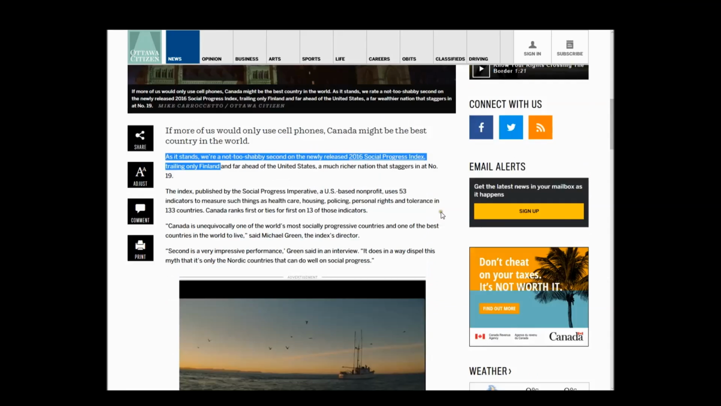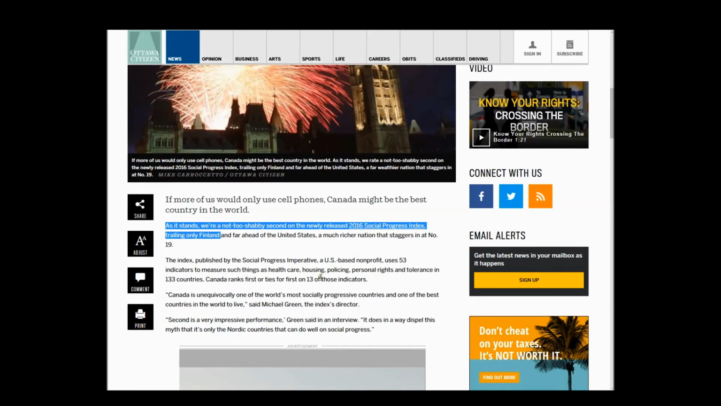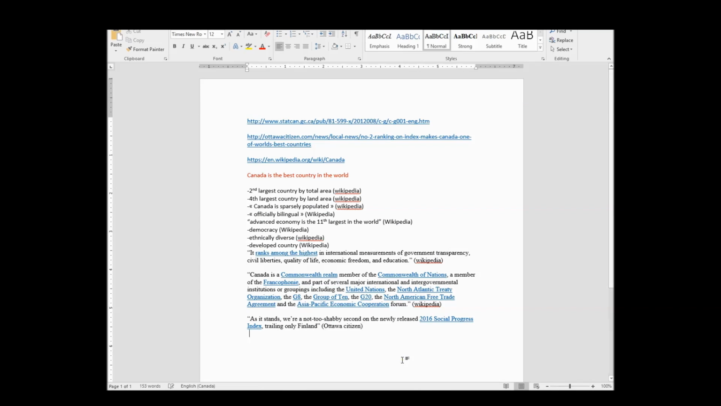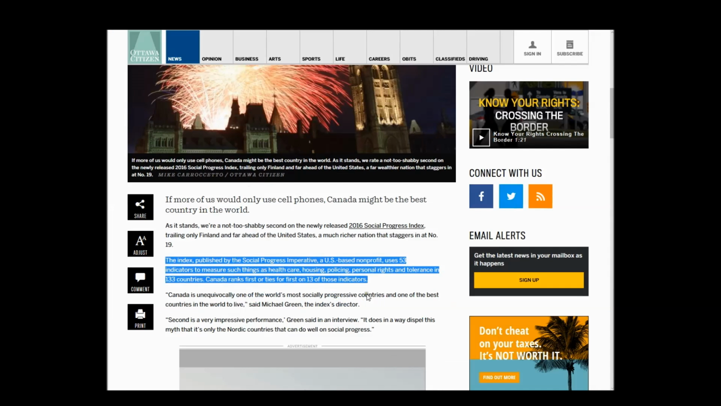Nice little advertisement here. Okay, so this is interesting. So the index, I'm actually just going to take this whole paragraph because it's got some interesting information in it. I'm just going to bring it over here to my document. So I'm going to take my fact, I'm going to go down here, and I'm going to write in Ottawa Citizen. I'm going to go back, see what else I like here.